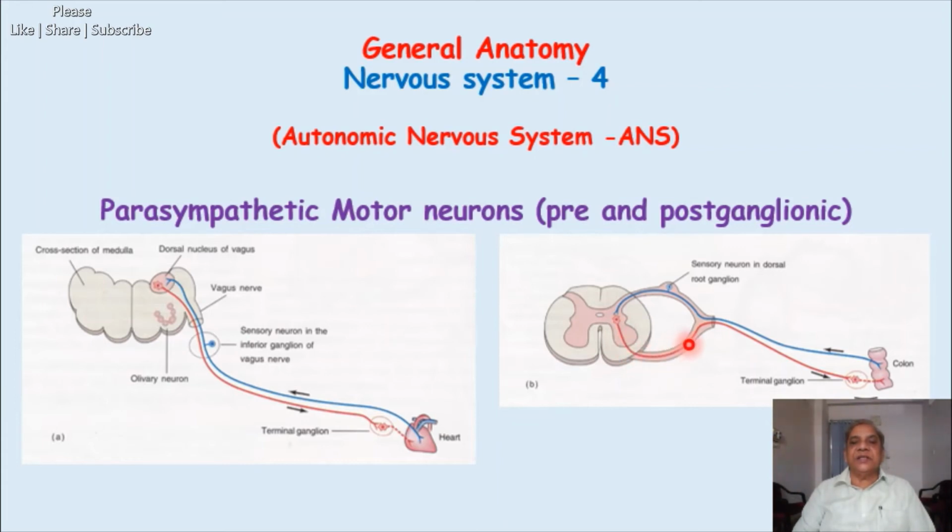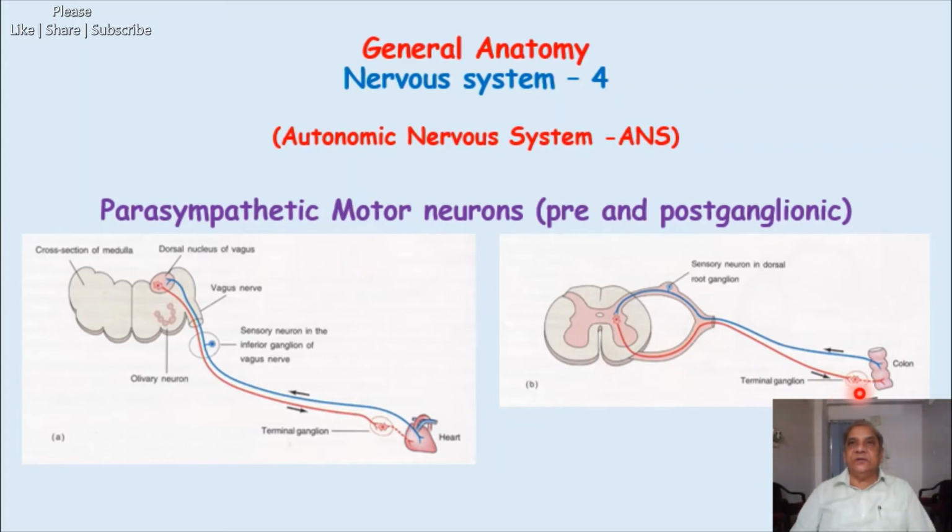Its axon will come out along with the ventral ramus, and then they will go for a long distance. So the preganglionic parasympathetic fibers, even though they take origin from the spinal cord, are quite long, and through the splanchnic nerve they reach right up to the organ which they have to supply.